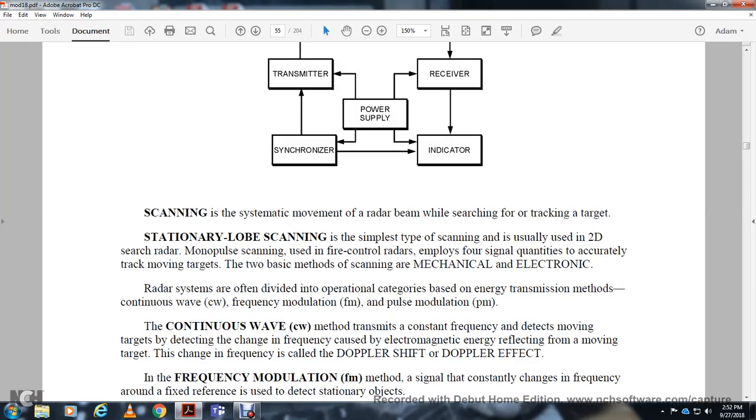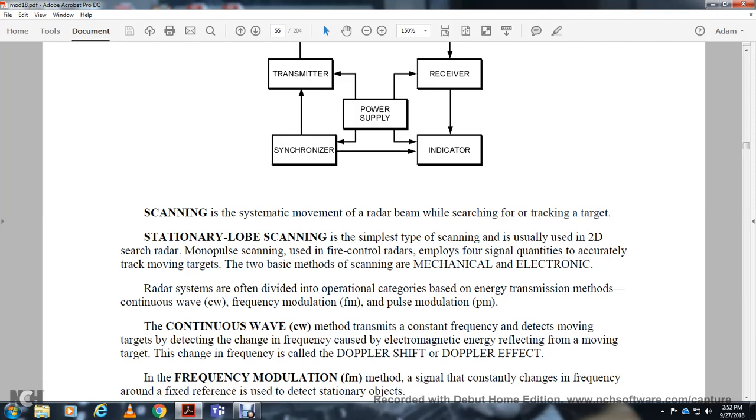Stationary lobe scanning is the simplest type of scanning, usually used in 2D radar. Monopulse scanning, used even in fire control radars, employs a four-signal quantity. These are accurate for tracking moving targets. Scanning can be done by two basic methods, mechanical or electronic. Radar systems are divided into operational categories based on the energy transmission method: continuous wave, frequency modulation, and pulse modulation.